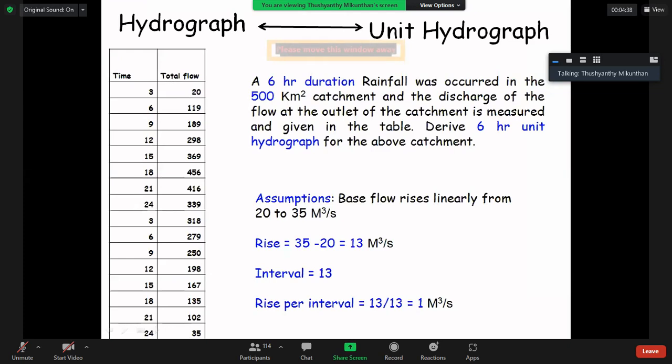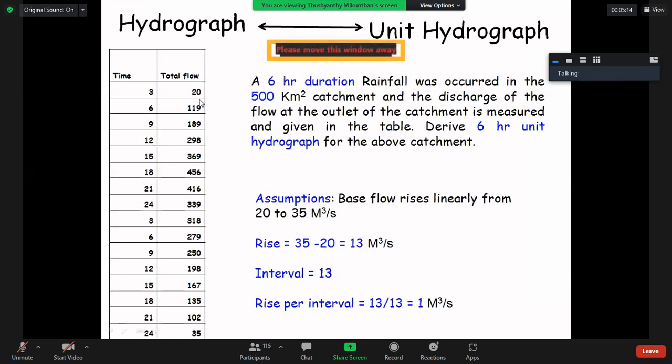With the given data, you have to identify the base flow, from which to which it rises, or whether it is constant, or decreasing then increasing. Depending on the total flow data set, you get an idea about the base flow. So here the assumption is that the base flow rises linearly from 20 to 35 cubic meters per second.